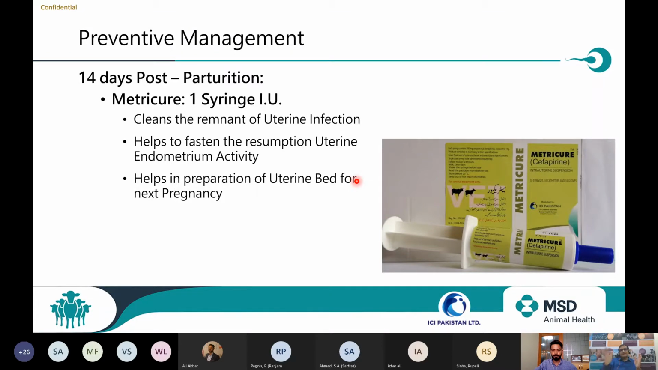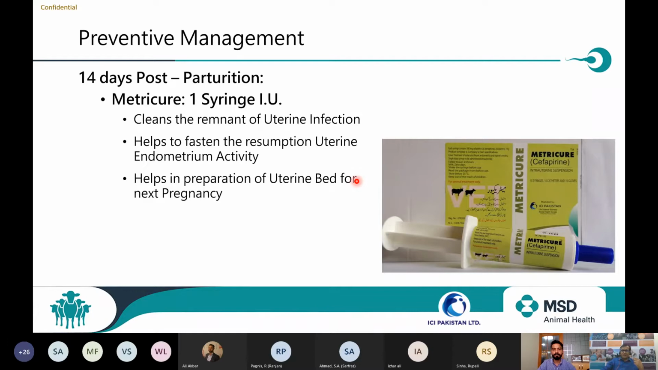Again, my aim is to complete the uterine involution within 45 days. So the ovary takes charge of resuming the activities, and on the 66th day, I need the first estrus. For this, there are two preventive measures which we discussed. Number one, Estimate 2 ml post parturition, and number two, Metricure on the 14th day post parturition.